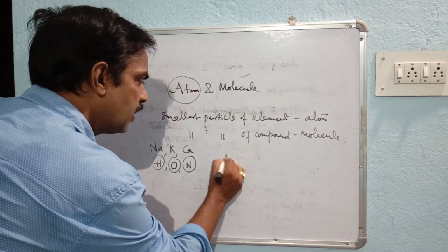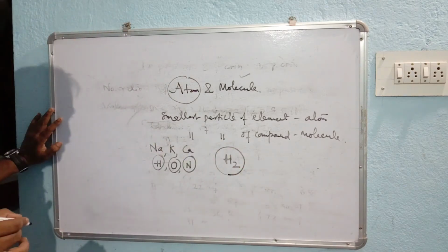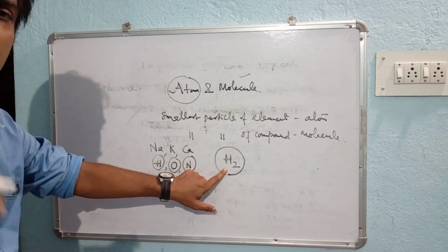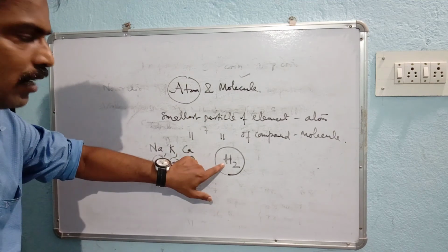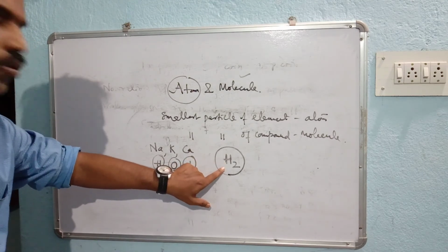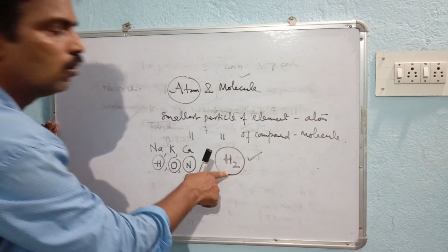If I write H2, this represents a molecule of hydrogen. This is the smallest particle of hydrogen which has independent existence, meaning hydrogen can remain independently in the H2 form. Understood? So this is an element, but this is a molecule.